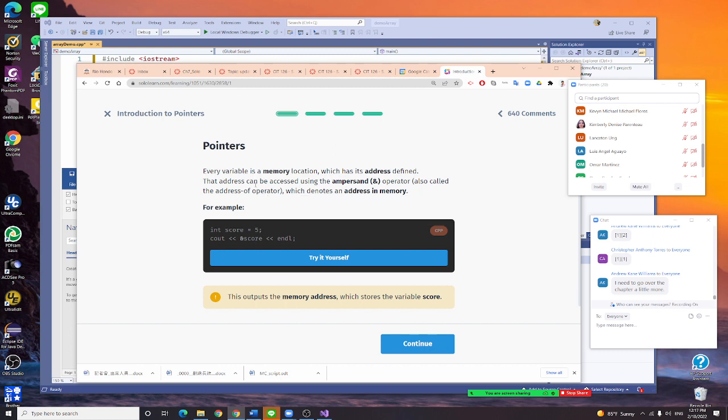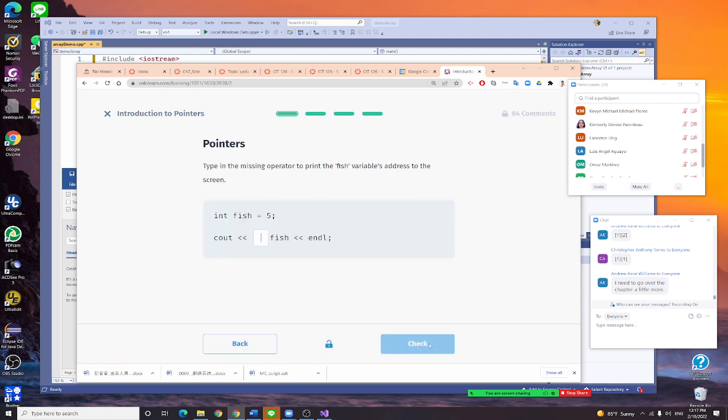Okay, so pointer. Every variable is a memory location. We know that already. Then the memory location has an address defined. All right, so we also know that. Then the address, if you want to access the address, use ampersand. This is what we do right here. If I have integer score equal 5, and I put ampersand score, I will get a hex number like 5C whatever. What you get is a location.